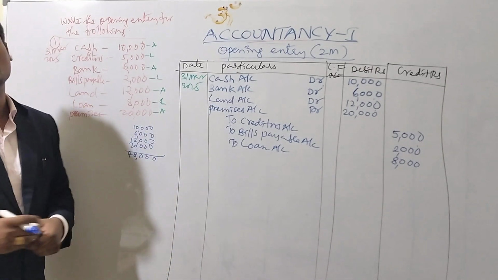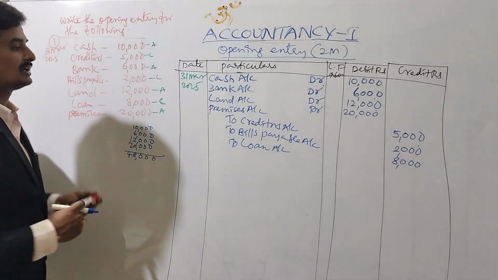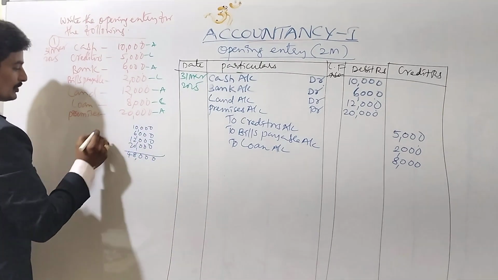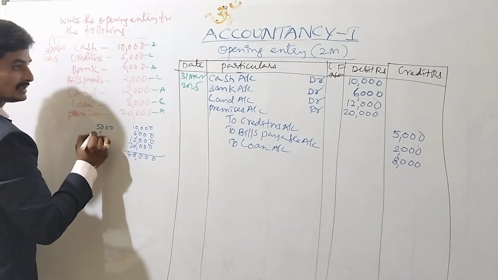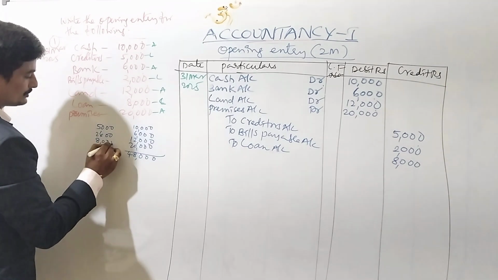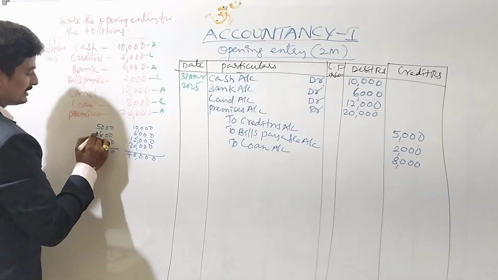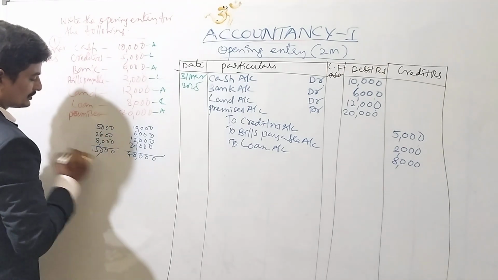Also find the total of liabilities: 5,000, 2,000 and 8,000, total 15,000.